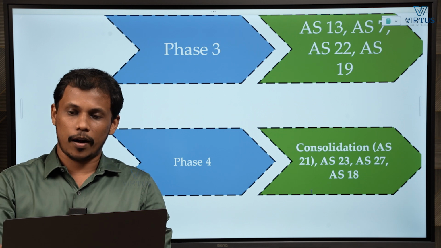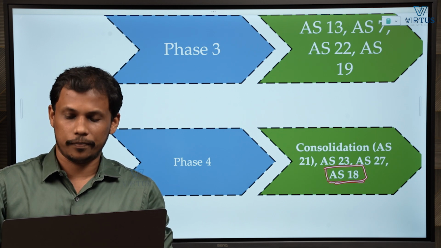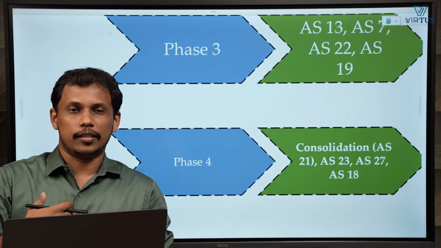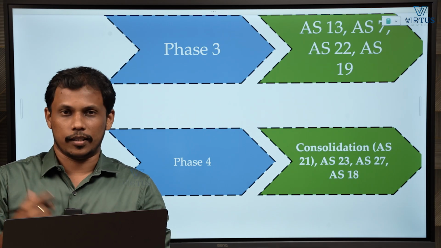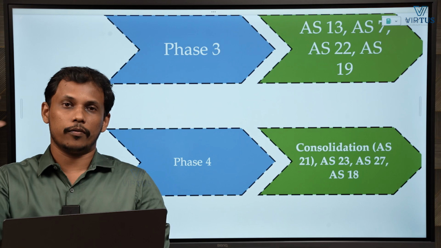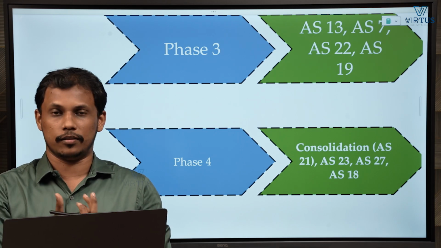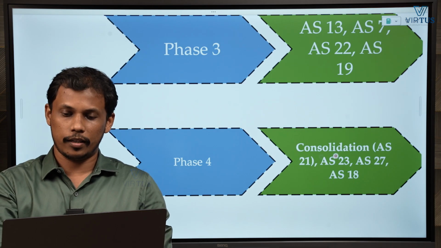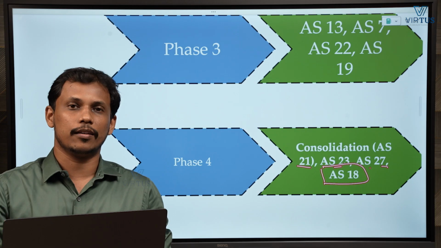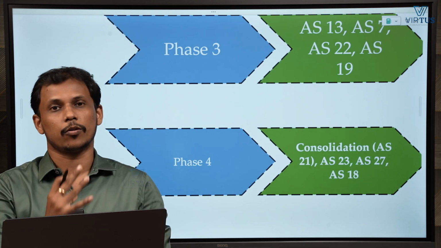One more area I would say is to learn AS 18 also. Why? Because in AS 18 we discuss related party transactions, and who all are related parties. There we bring holding, subsidiary, associate and joint venture, everything, into consideration. So once you finish AS 21, 23 and 27, you will very easily understand AS 18. So club related party transactions with the consolidation chapters.